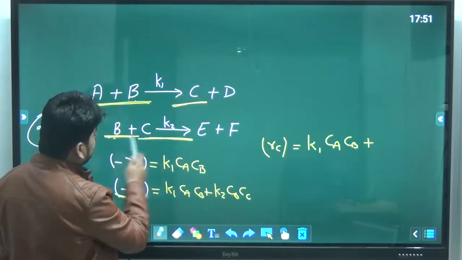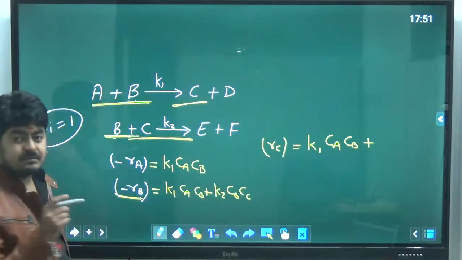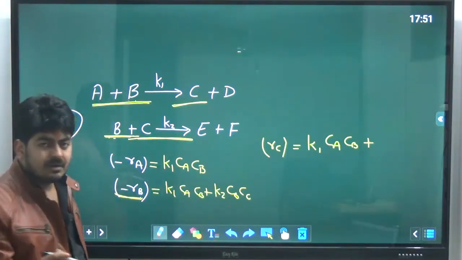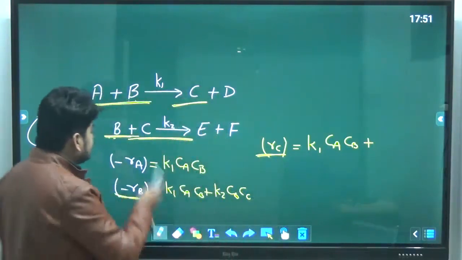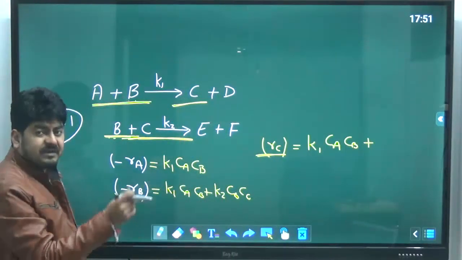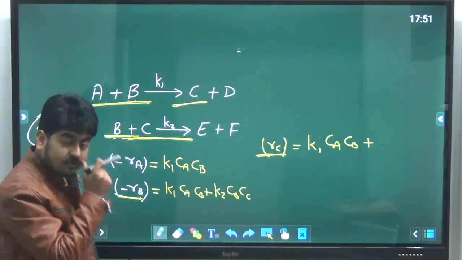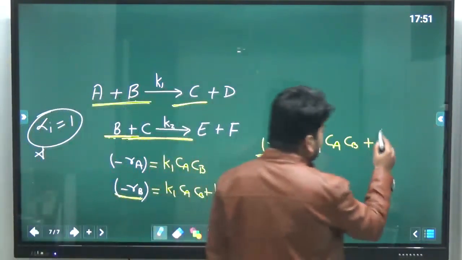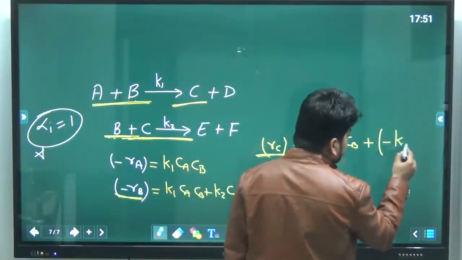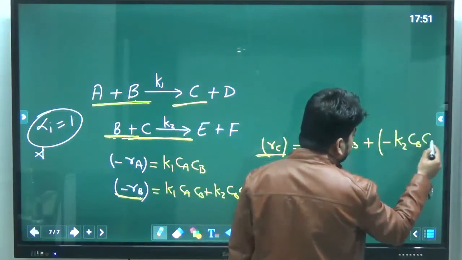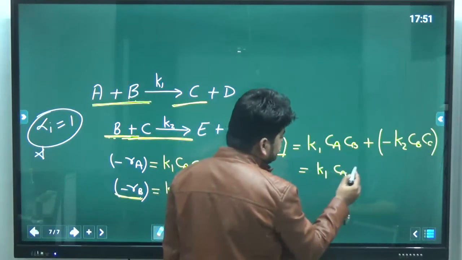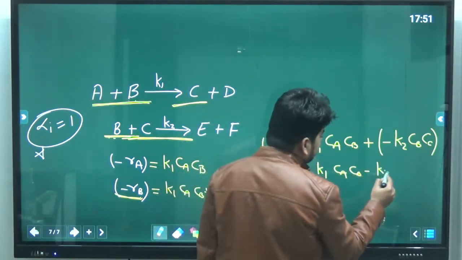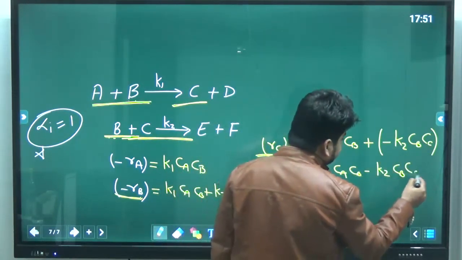Here C is participating as a reactant, but I am talking about the formation of C. Disappearance of C is happening. So what will I write? I will write minus K2 CbCc. So it will become K1 Ca Cb minus K2 CbCc.